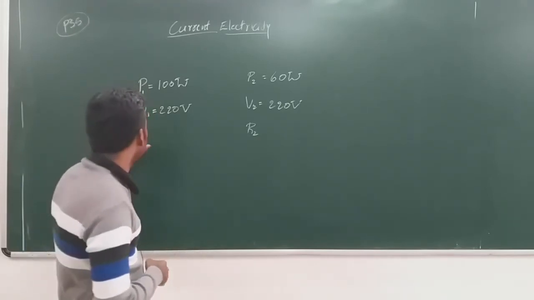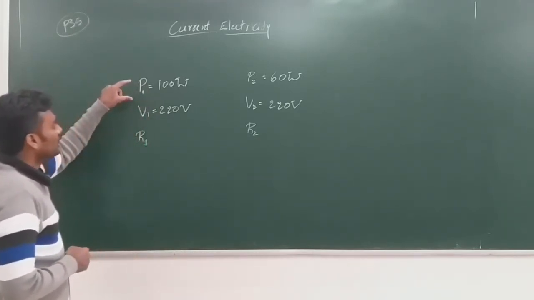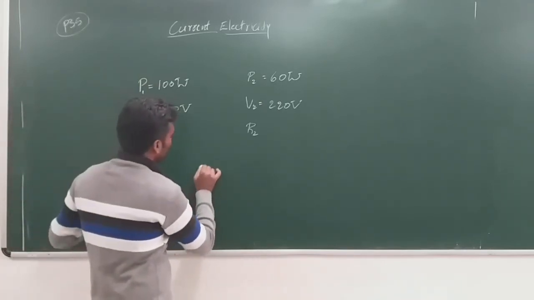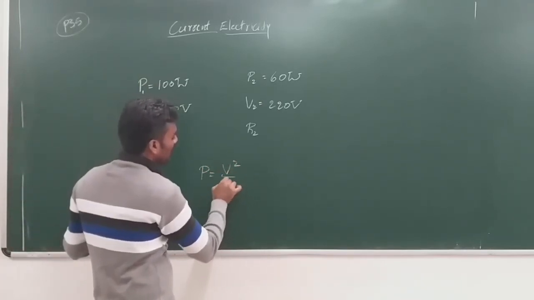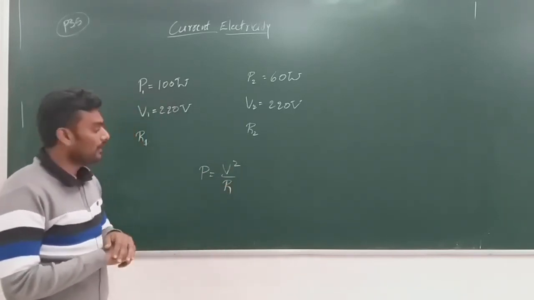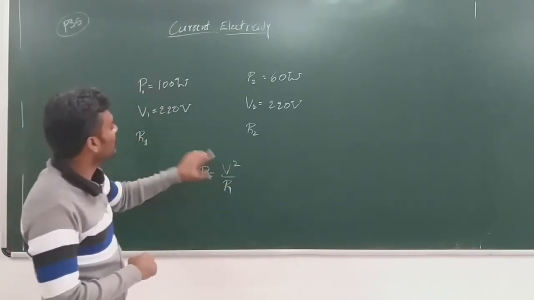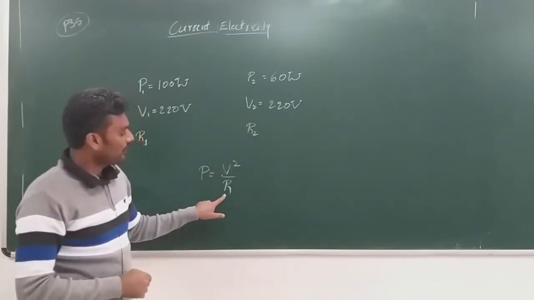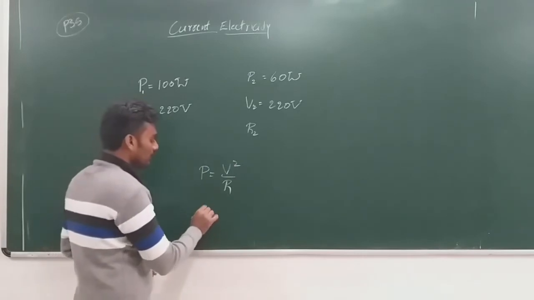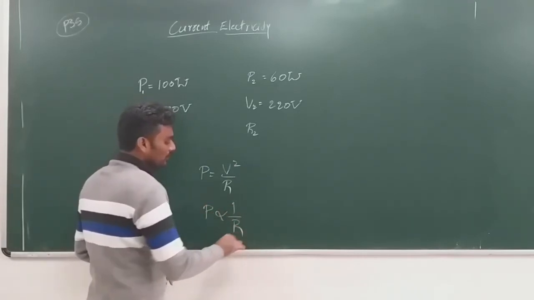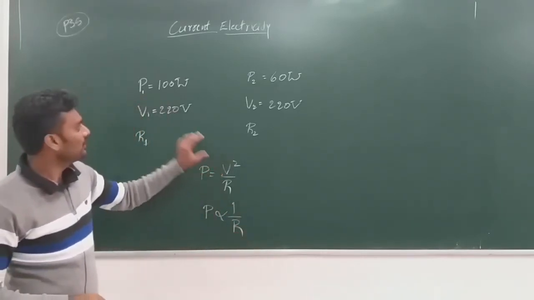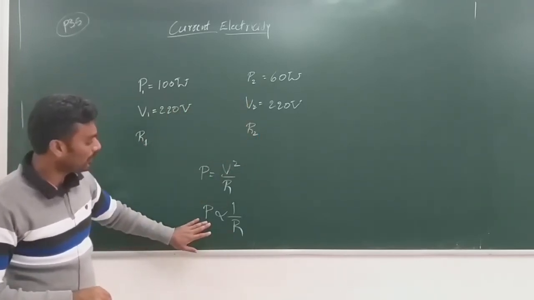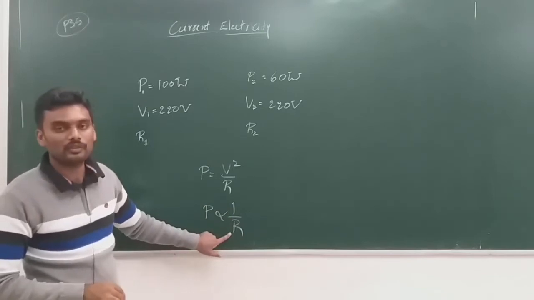So now we need to choose a relation which connects P, V and R, and the relation is P is equal to V squared by R. From this relation, since V is constant for both the bulbs, 220 volt and 220 volt, I am left with P inversely proportional to R.